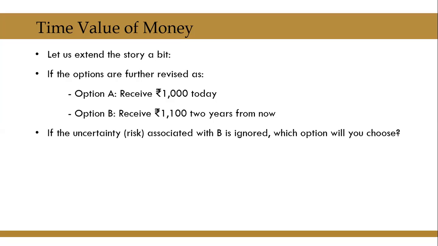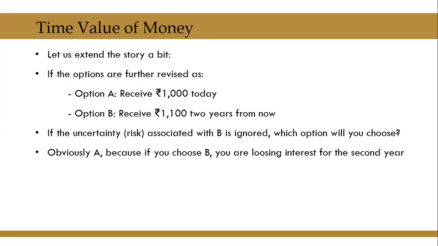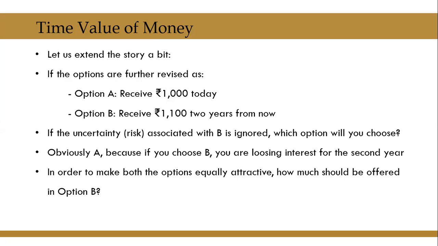Again, if the risk associated is ignored, which option will be attractive for you? Obviously, A. Because if you choose B, you are getting interest for the first year, which is 100 rupees, but you are losing interest for the second year. In order to make both the options equally attractive, how much should be offered in option B now? If option B is going to pay you after 2 years, what should be the money that the person should offer you so that option A and B now become again same in its value?